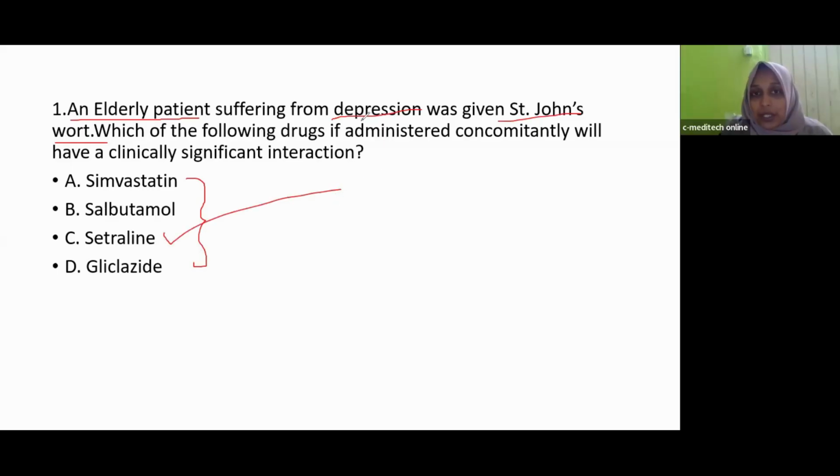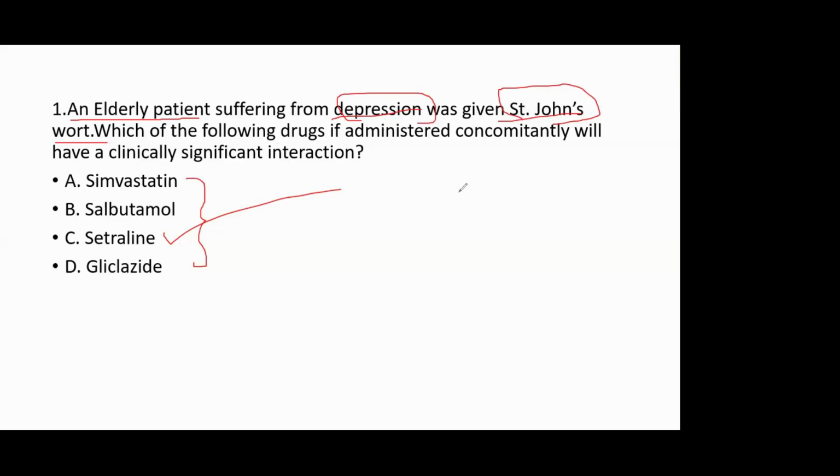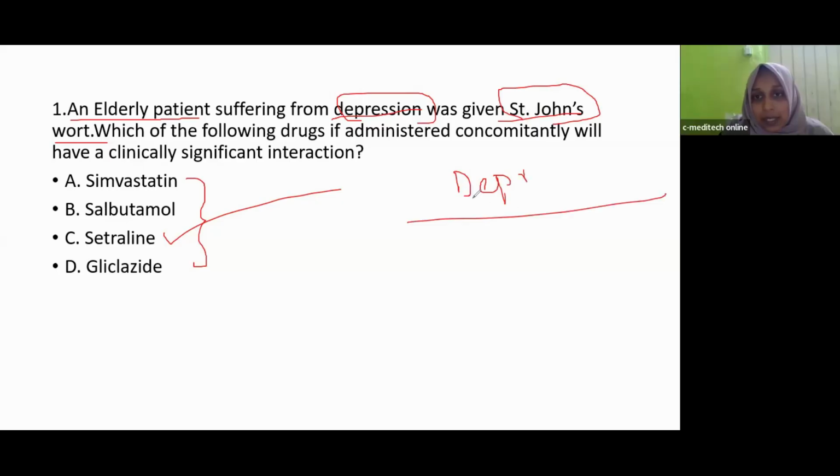So here, the patient is suffering from depression. St. John's wort is a herbal drug. What is the indication of St. John's wort? This is a herbal remedy we use for the treatment of depression. In depression, which neurotransmitter is involved?